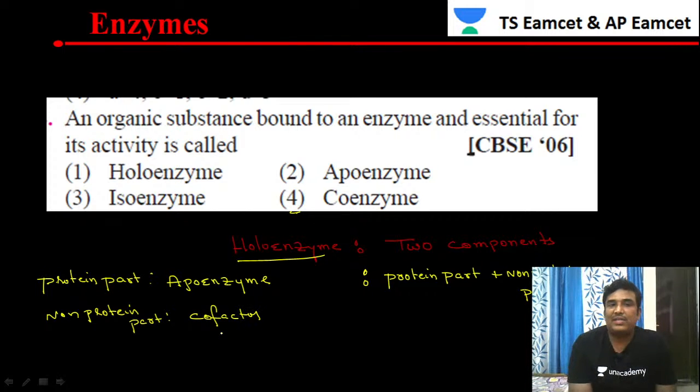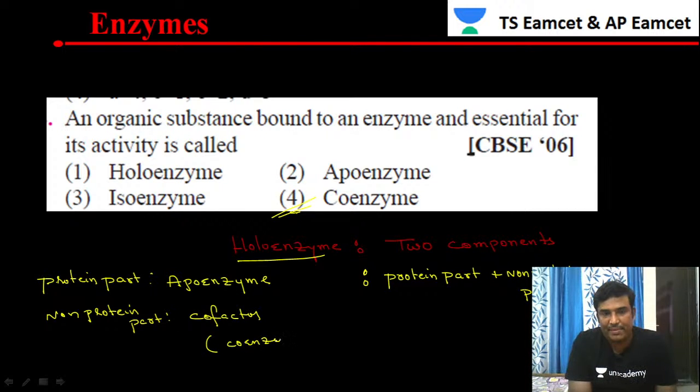This cofactor can be organic or inorganic. Out of these multiple choices, coenzyme is an organic substance. In the cofactor we have coenzyme.